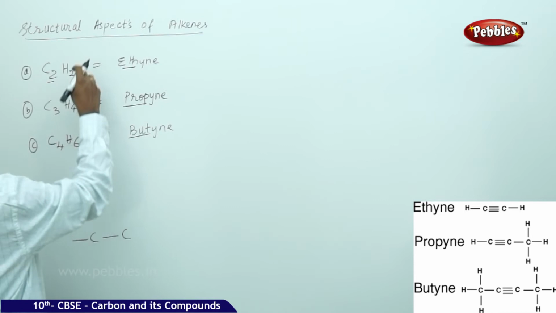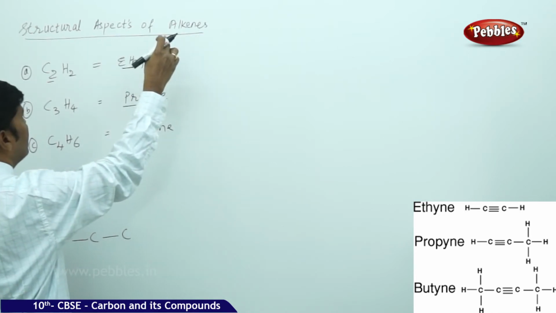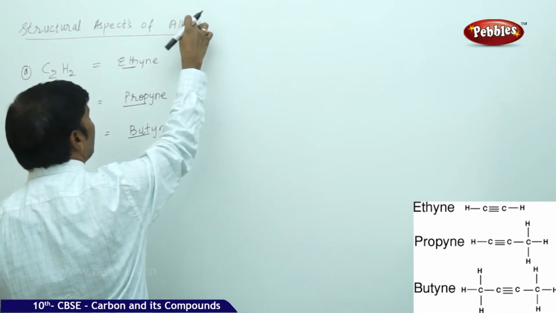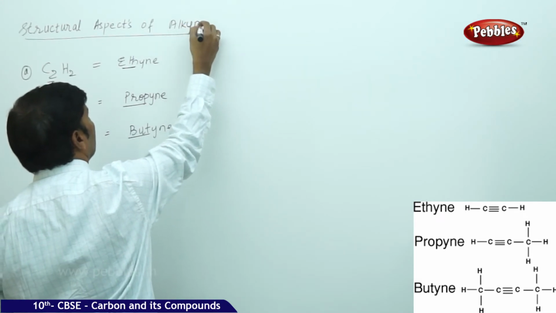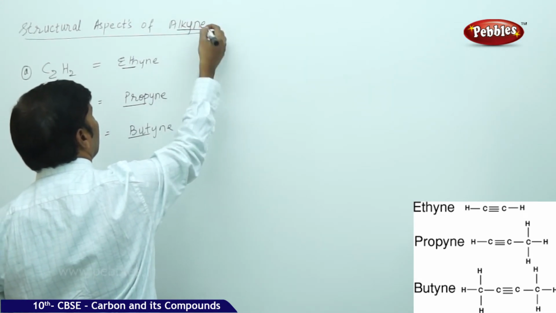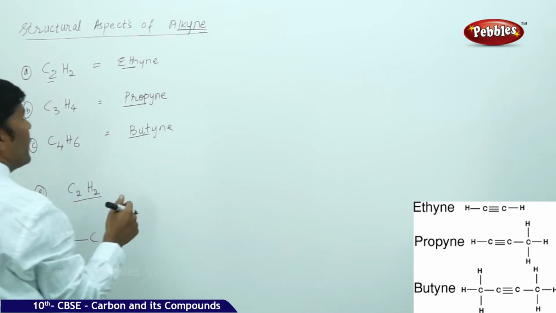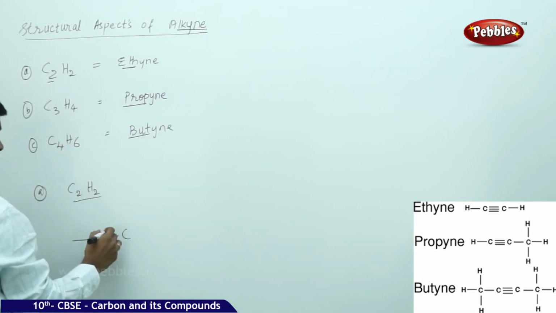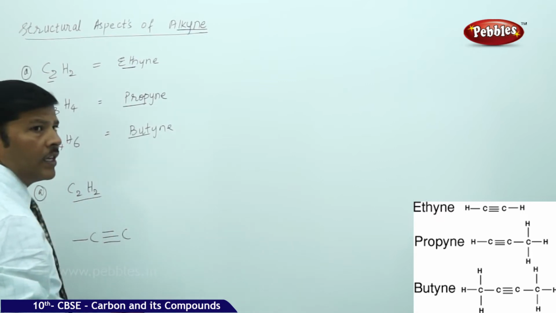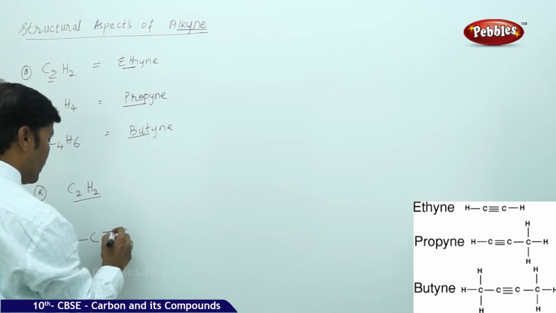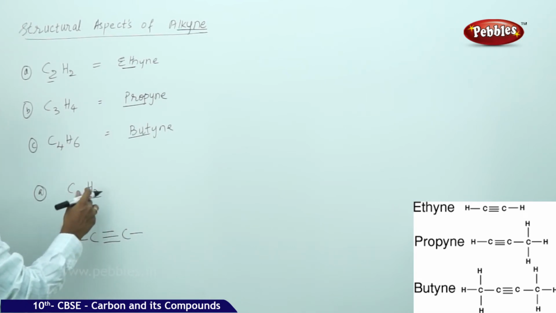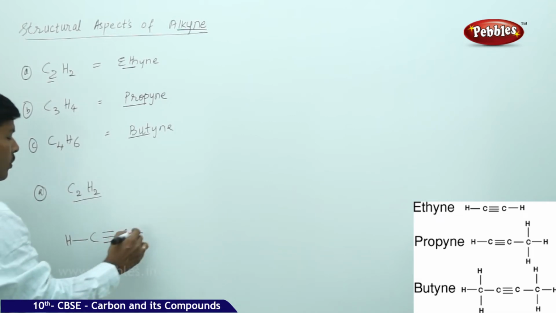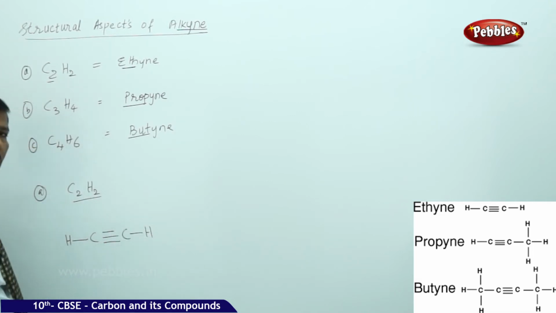Sorry, this is alkene I've written, so this will become alkyne. Because it is an alkyne, compulsory between the two carbons there should be a triple bond, and you have only two hydrogens. So place one hydrogen over here and another hydrogen over here.